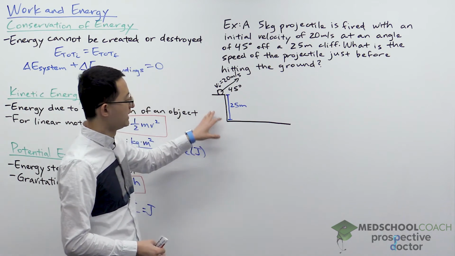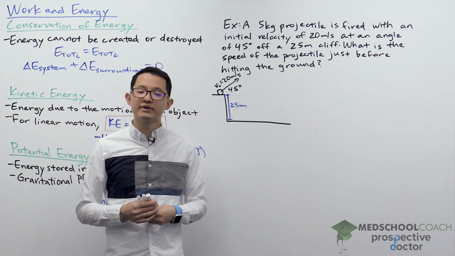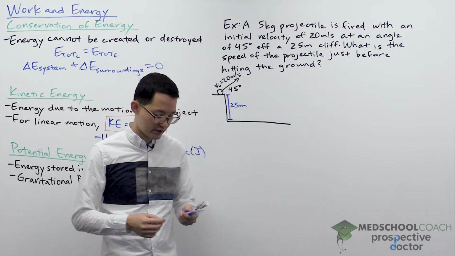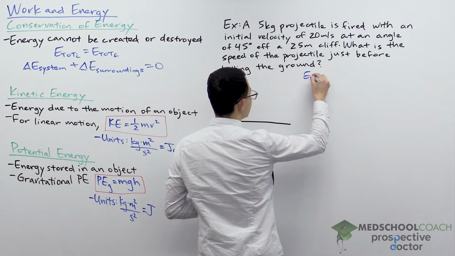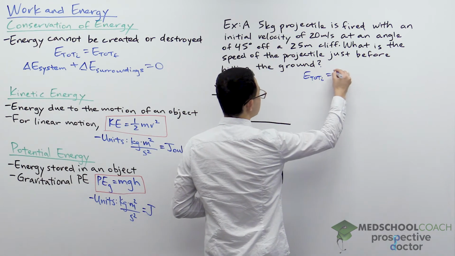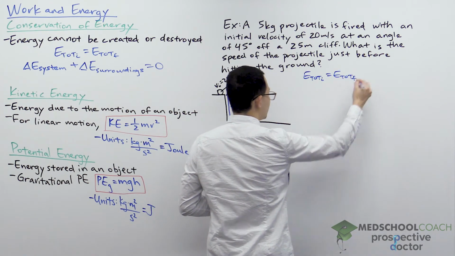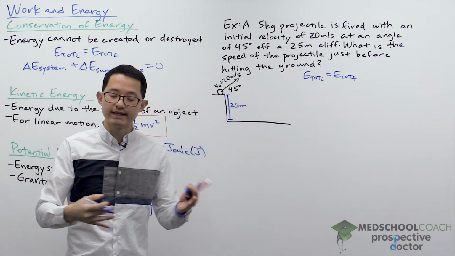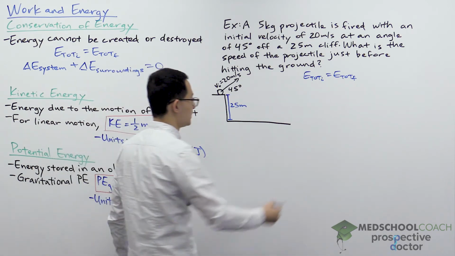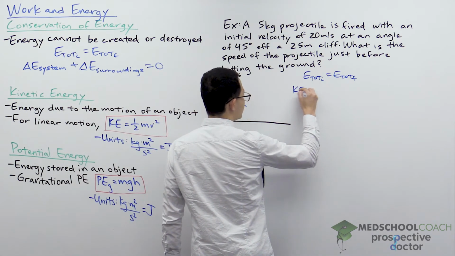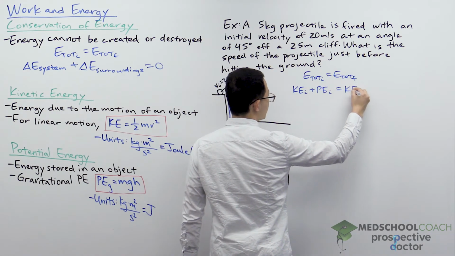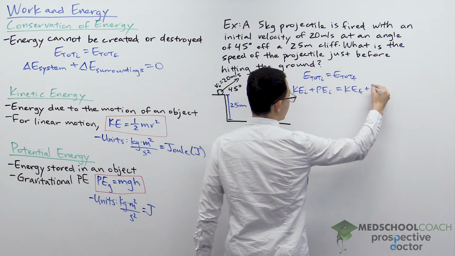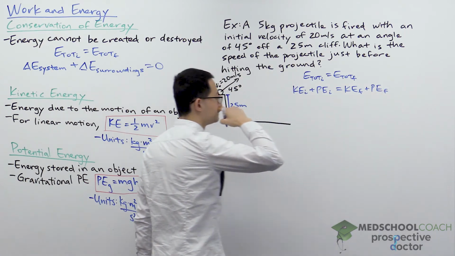For this problem, instead of kinematics, you should be using conservation of energy. So here, conservation of energy, we know simply states that the total initial energy has to equal the total final energy. The energies we're considering are kinetic energy and potential energy. So we're going to be looking at the initial kinetic energy and potential energy, and that has to be equal to the final kinetic energy and the final potential energy.